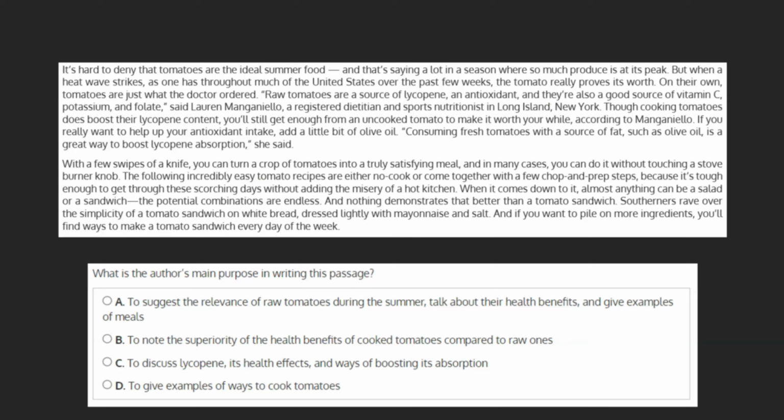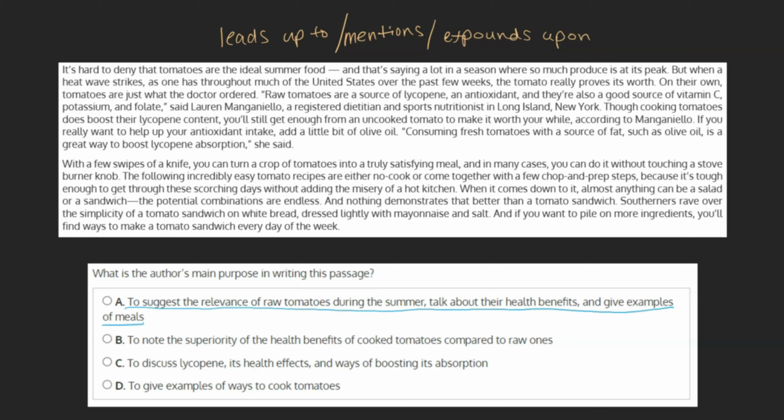What is the author's main purpose in writing this passage? Keeping in mind that the main purpose is an idea that every sentence in the passage either leads up to, mentions, or expounds upon, let's take a look at our choices and see which one is backed up by the text. A. To suggest the relevance of raw tomatoes during the summer, talk about their health benefits, and give examples